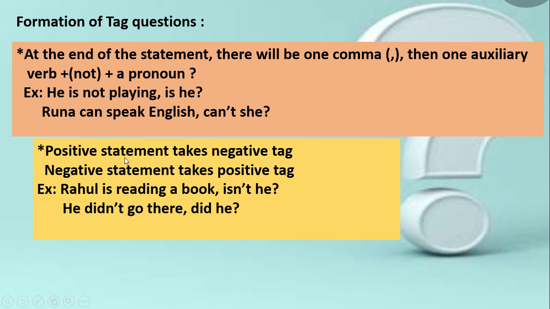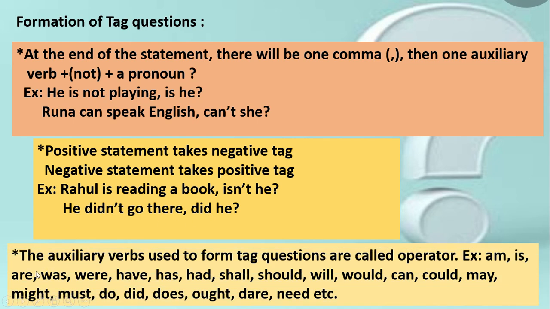And you have already noticed that a positive statement takes a negative tag and a negative statement takes a positive tag. That means if the statement is positive or affirmative, then the tag is negative. Rahul is reading a book, isn't he? With the affirmative statement, the negative tag. Next example, he didn't go there. This is a negative sentence, but the tag is positive. Did he?